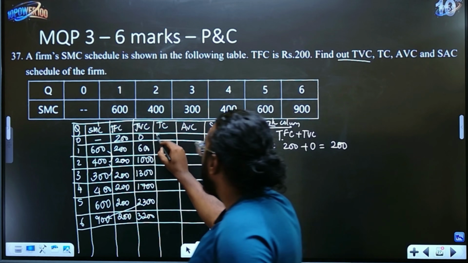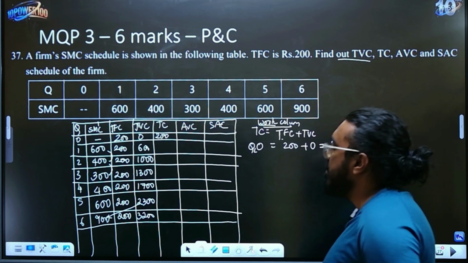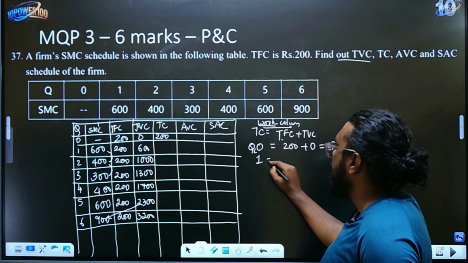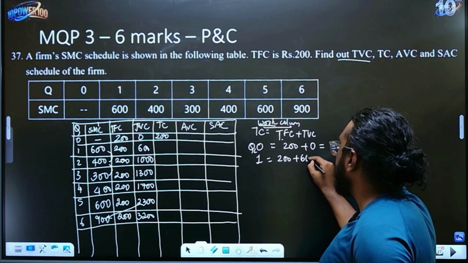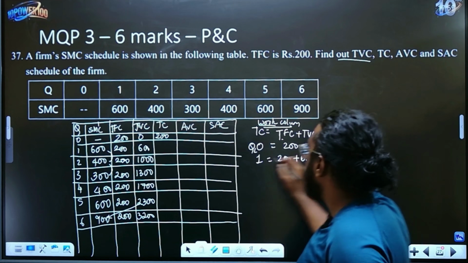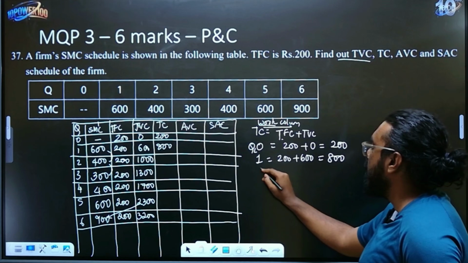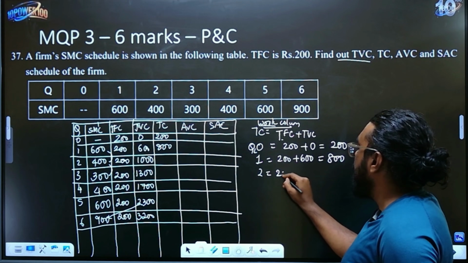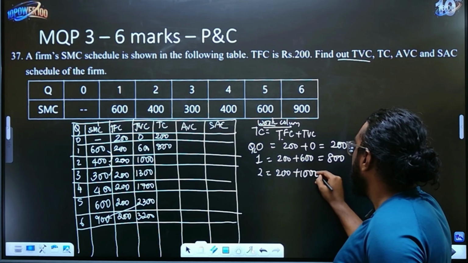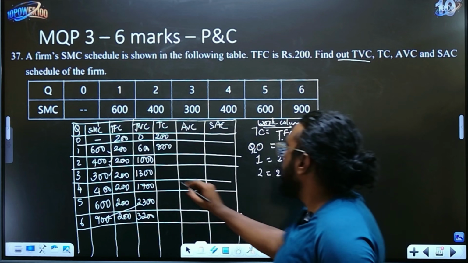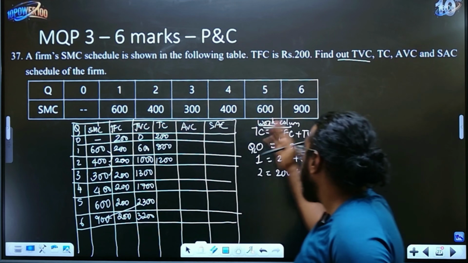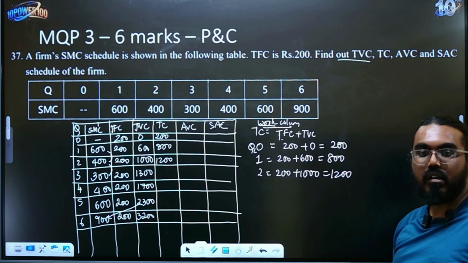So write 200 here. Similarly, when the quantity is 1, it is 200 plus 600. So 200 plus 600 is 800, write 800 here. Similarly, for the next one, when the quantity is 2, then it is 200 plus 1000. So write 1200. So like this, show the working and then put in the box accordingly.